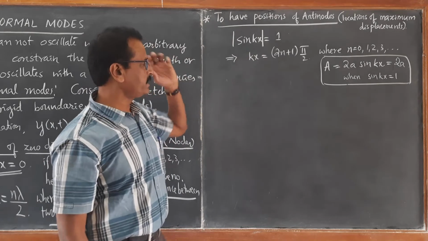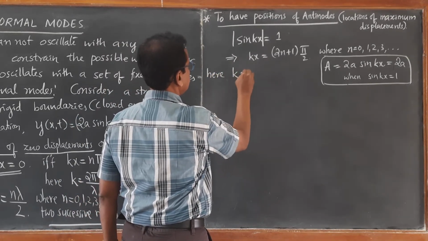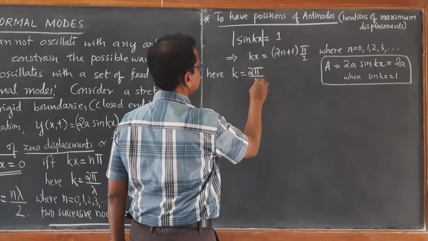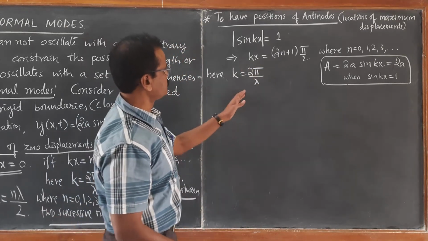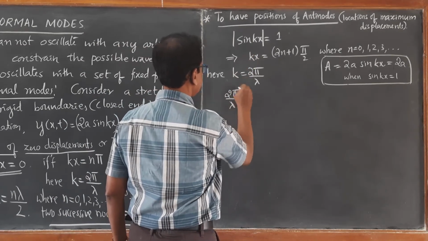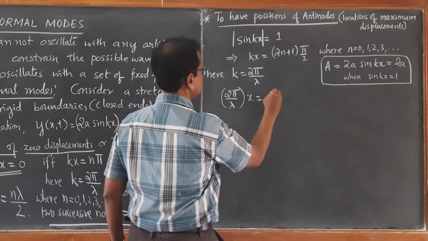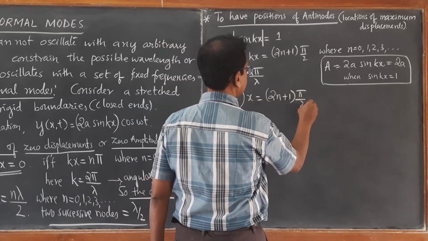Now again we know that here k is equal to 2 pi by lambda, the angular wave number. Now if you substitute in this equation, 2 pi by lambda into x is equal to 2n plus 1 pi by 2.